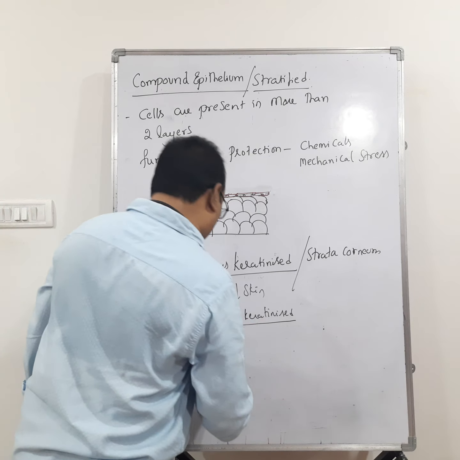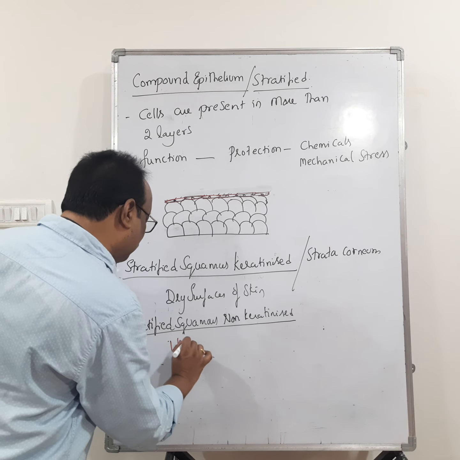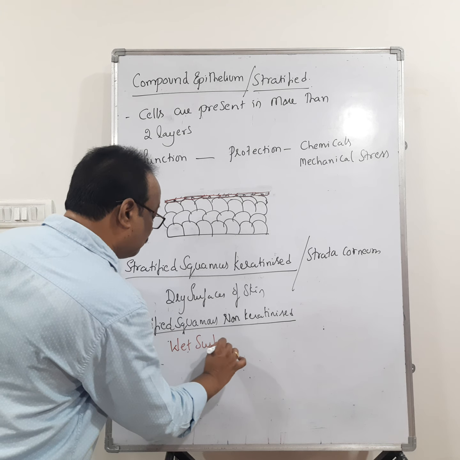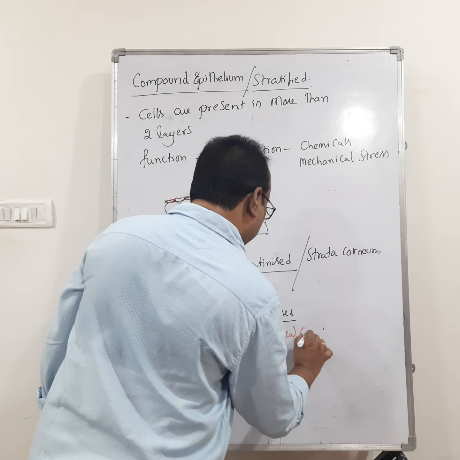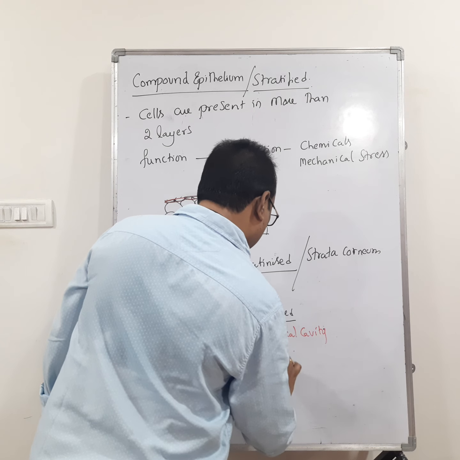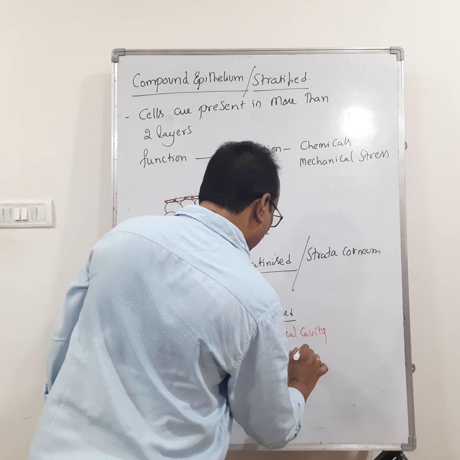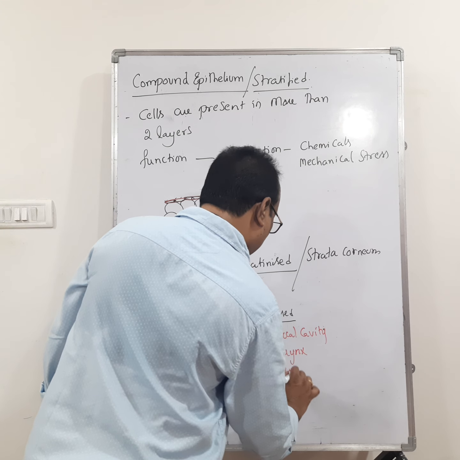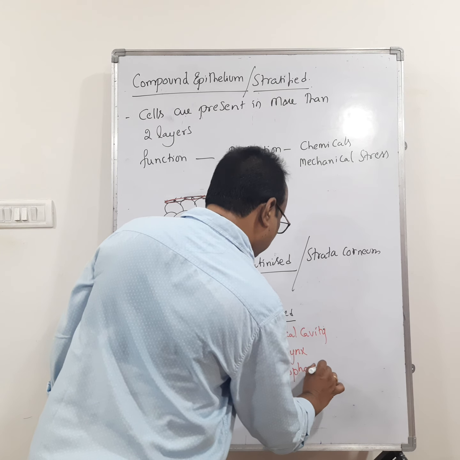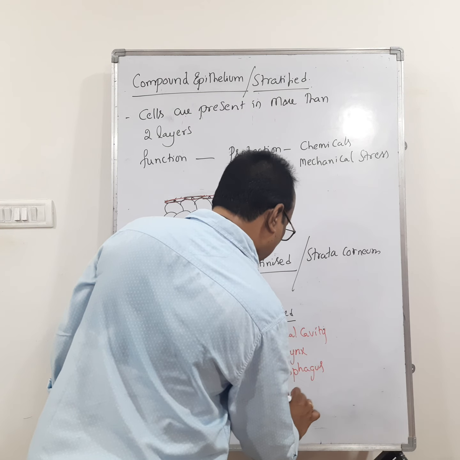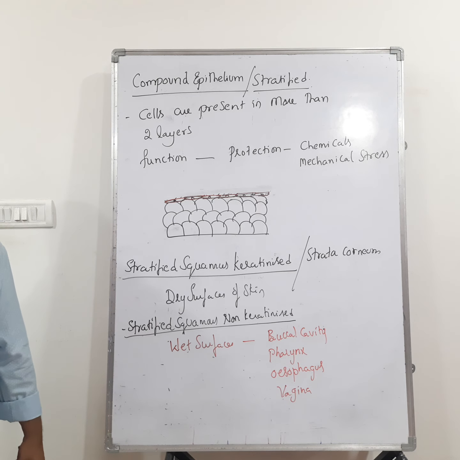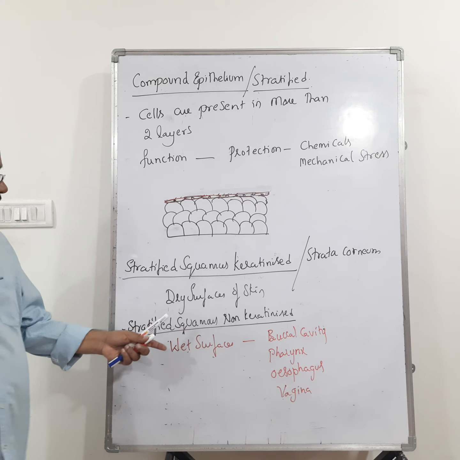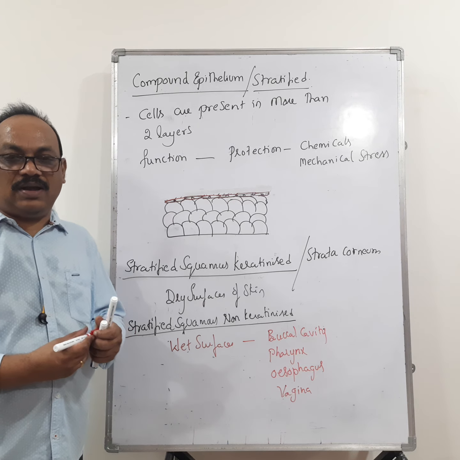It lines the wet surfaces of the body, like the buccal cavity, pharynx, esophagus, and vagina. So this is about stratified squamous non-keratinized epithelium.